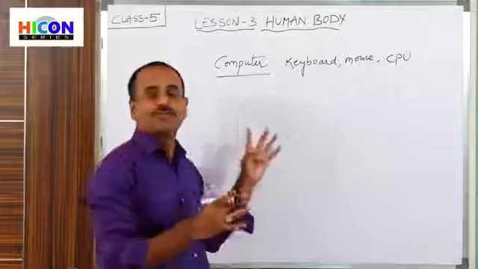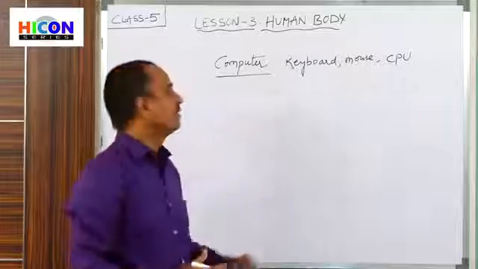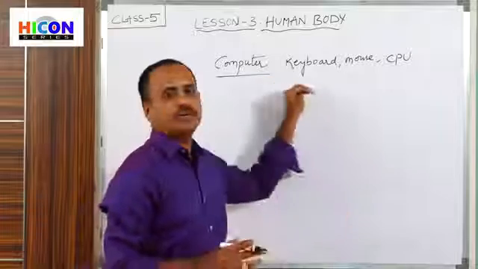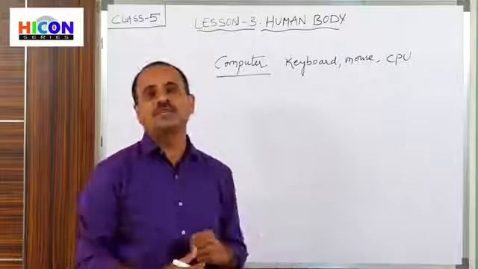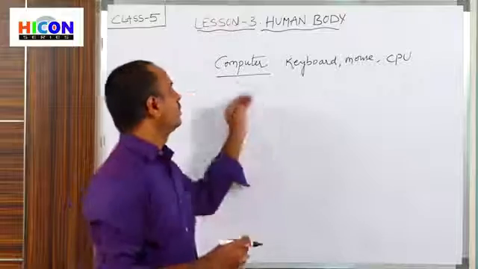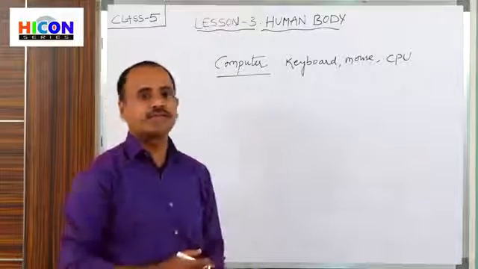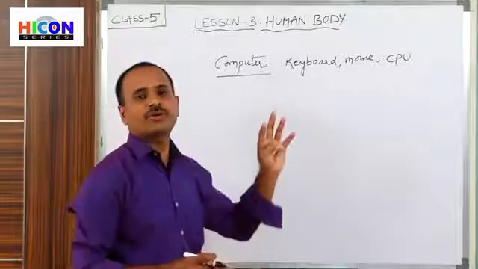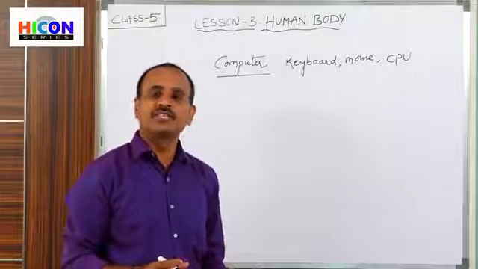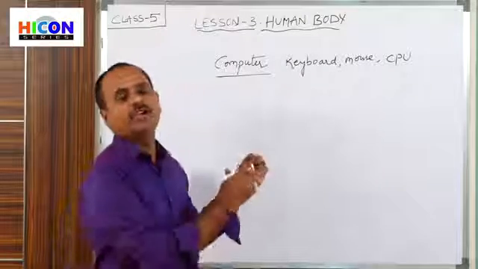The computer works properly with the help of all these parts. All these parts coordinate with each other and help the computer to function regularly and properly.